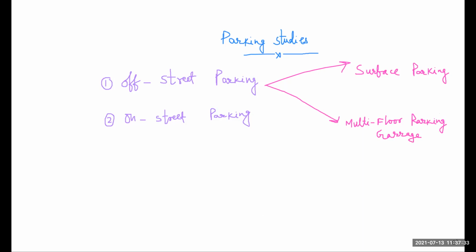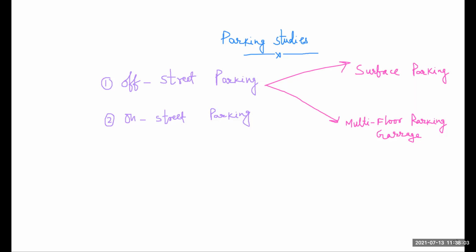So we have two types of parking. One is off-street parking and another is on-street parking. At locations where parking demand is very high and curb parking cannot be permitted in view of traffic congestion, off-street parking is provided depending upon the availability of space. This off-street parking is further classified into two types. One is your surface parking and another is your multi-floor parking garage.